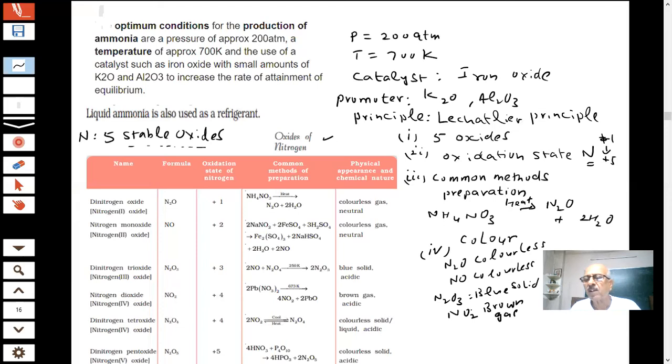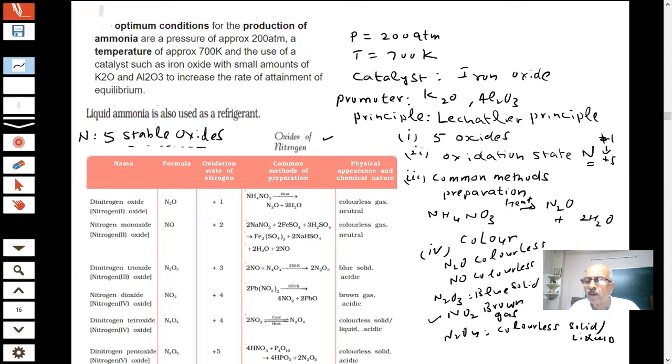Lot of times there is a question that a compound is heated and a brown gas is obtained. Now this is brown in color. N2O4, again colorless, solid or liquid. Color is important here, student, for the paper.